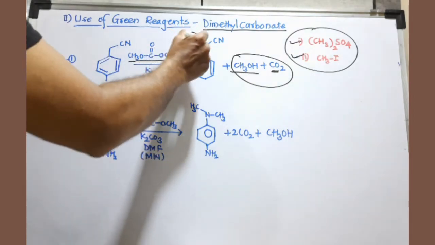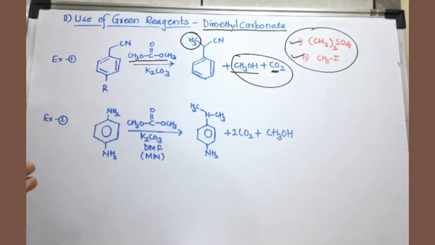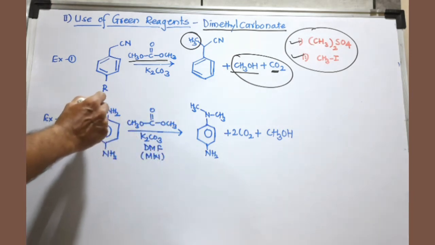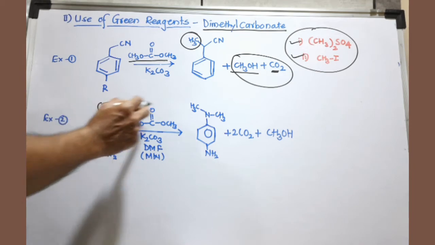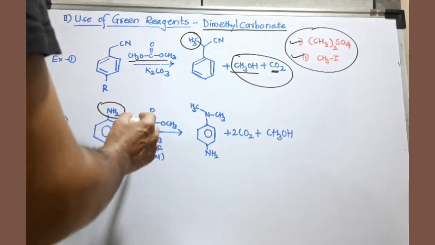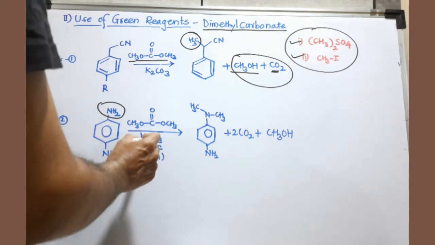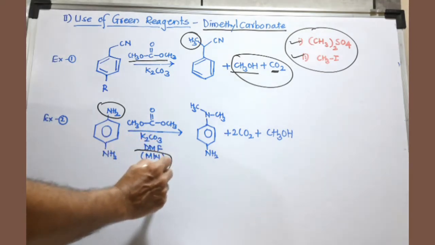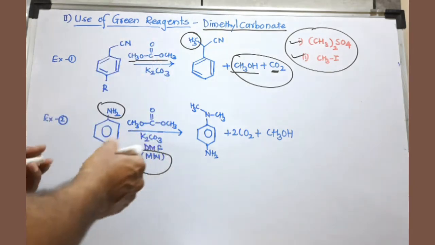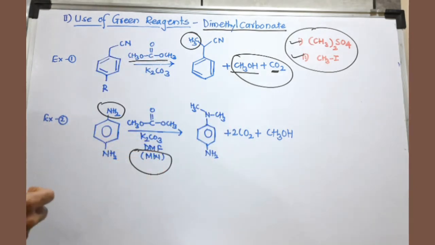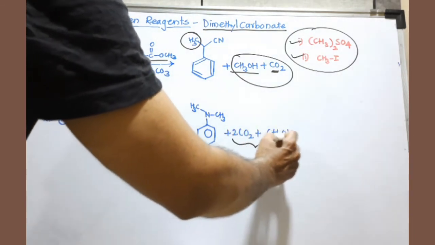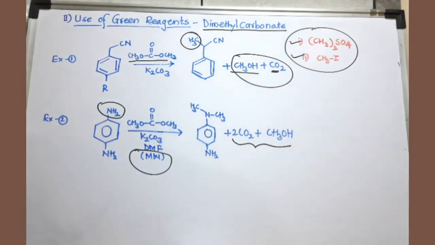You can do the methylation in this reaction. Similarly, the same reagent can be used for the methylation of a primary amine. This primary amine is converted into a tertiary amine. By using dimethyl carbonate, here we are performing this reaction in a microwave. Again, we can reduce the reaction time if we use a microwave, and you can see the byproducts are carbon dioxide and methanol. In this way, you can use green reagents to reduce pollution, or to convert our synthesis from the conventional method to the green method.